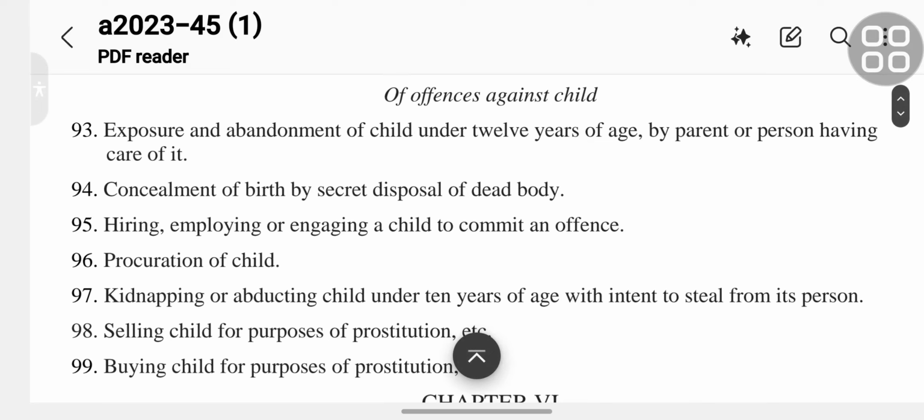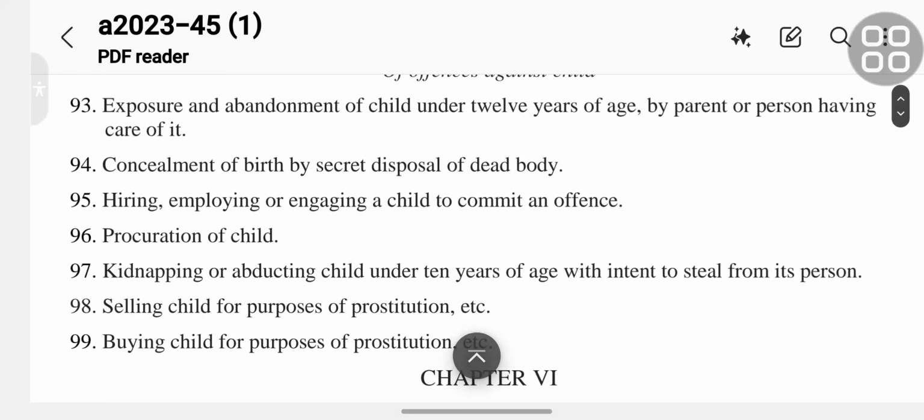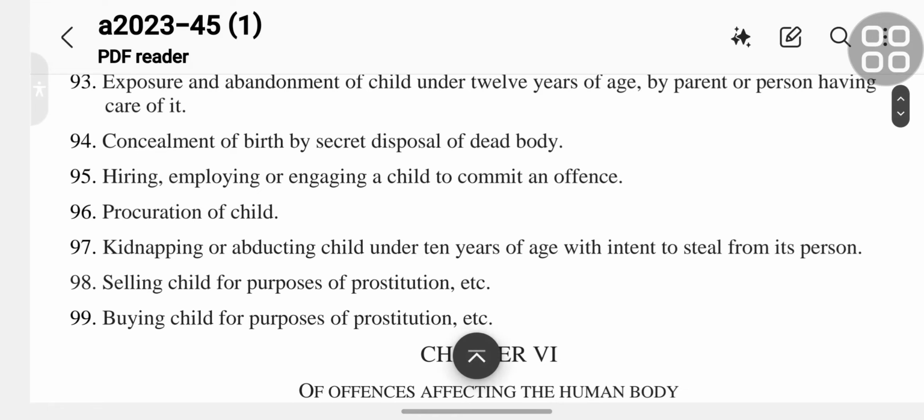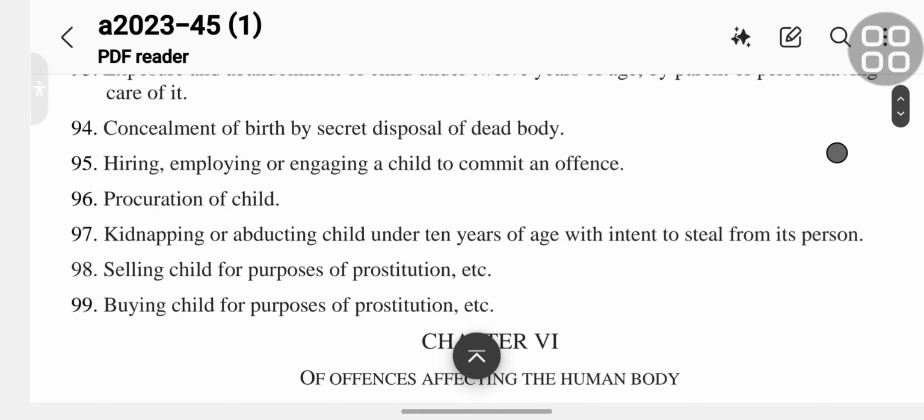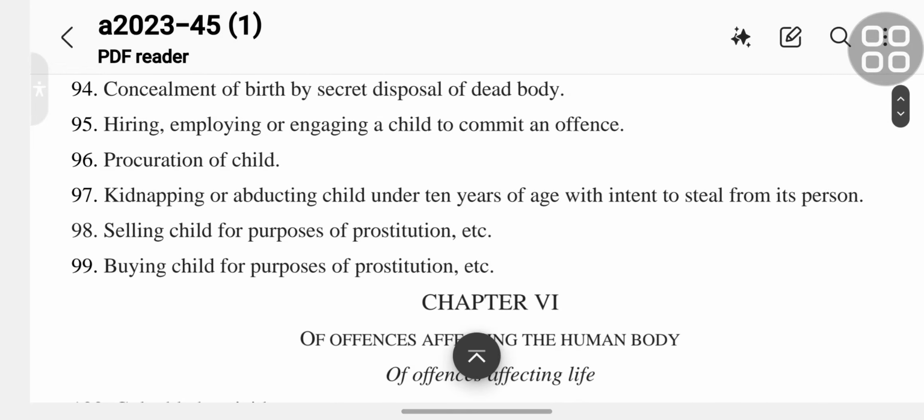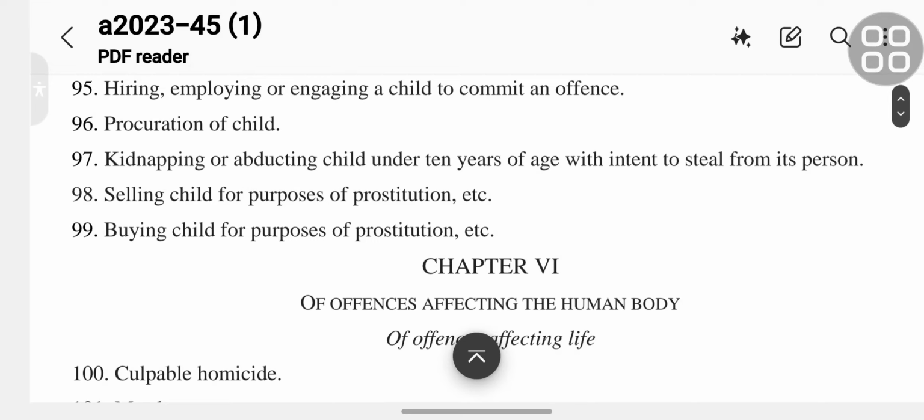Of offences against child. Section 93 is exposure and abandonment of a child under 12 years of age by parent or person having care of it. Section 94 is concealment of birth by secret disposal of dead body. Section 95 is hiring, employing or engaging a child to commit an offence.